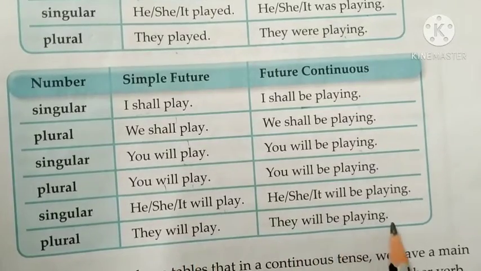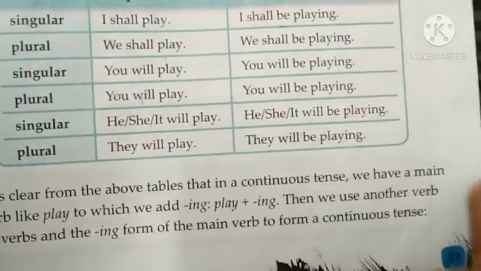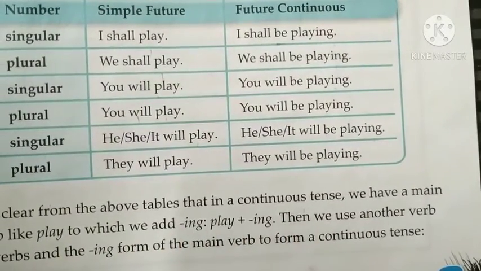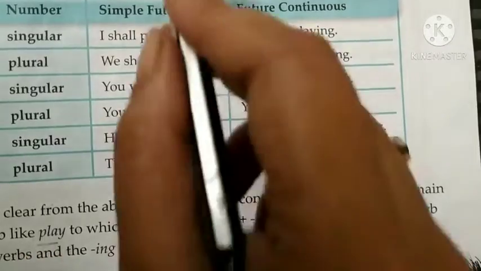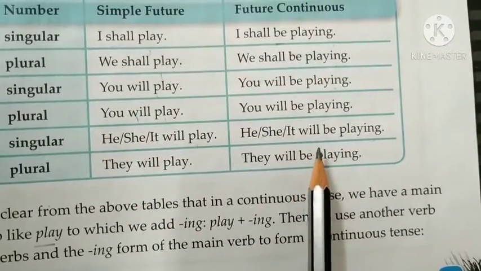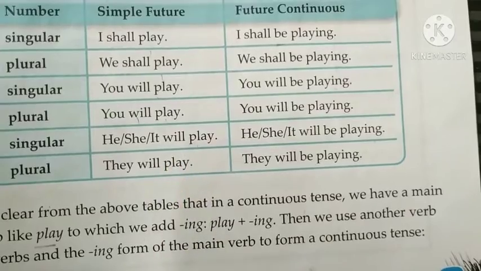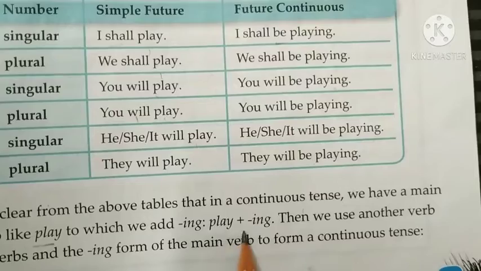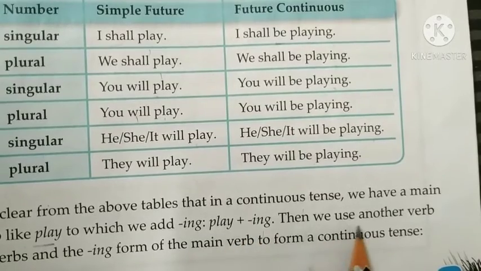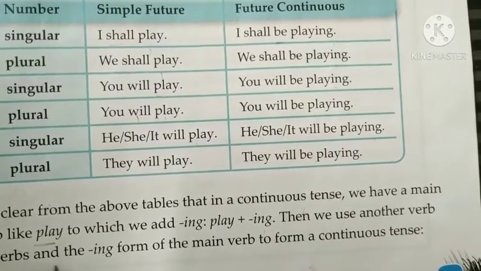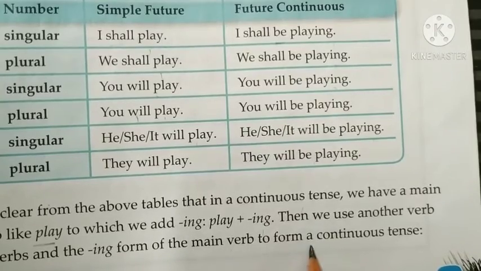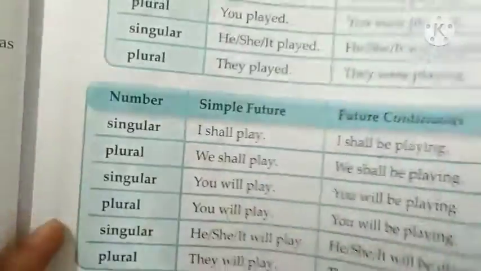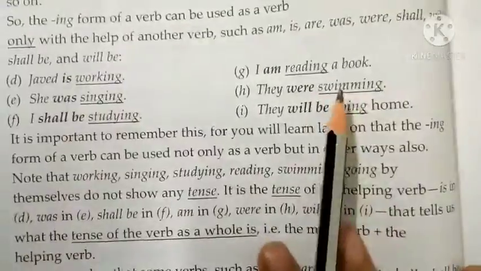They will be playing. So it is clear from the above tables that in continuous tenses we have a main verb like play. In all these sentences you see that the main verb is play or playing, to which we add ing, that is play plus ing. Then we use another verb or verbs and the ing form of the main verb to form a continuous tense, that is helping verb plus the main verb. Let's go on to the page.